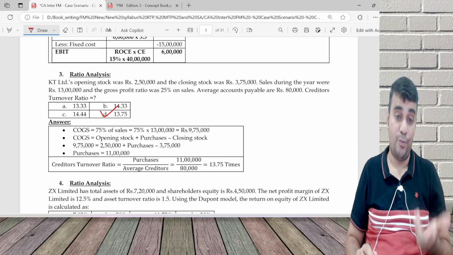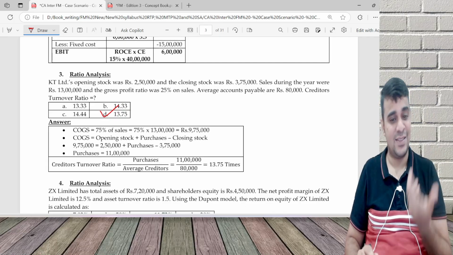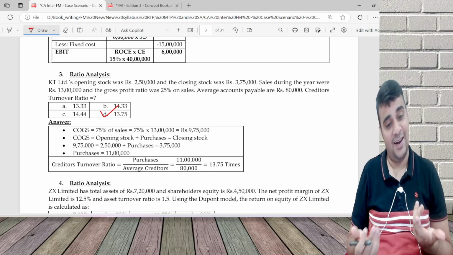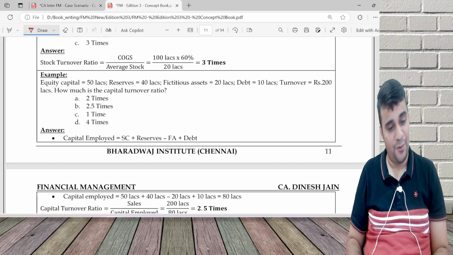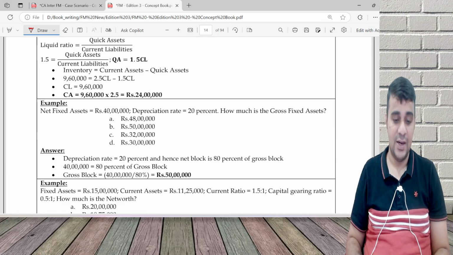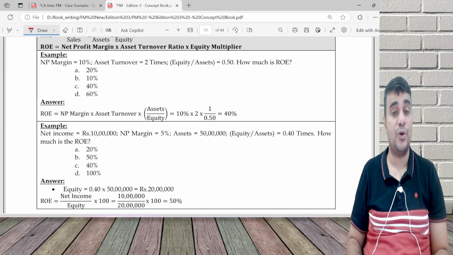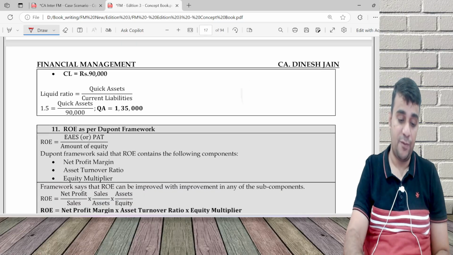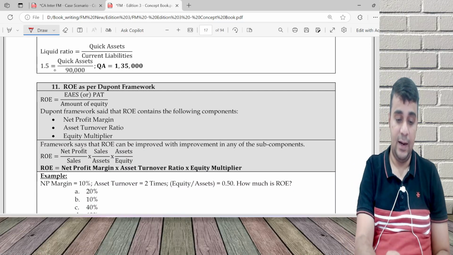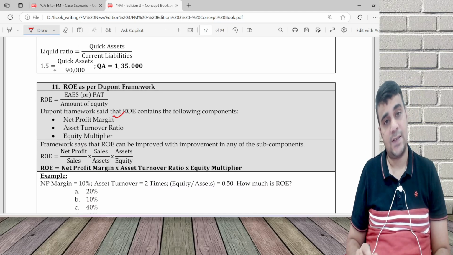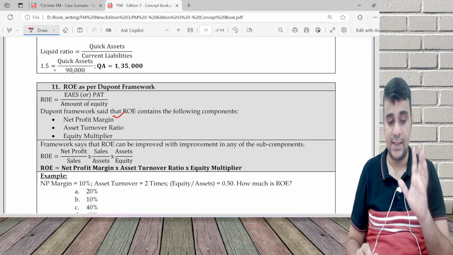Okay, next is on DuPont model. Now, the challenge is the student is not aware of what is DuPont model. I can't help it. I'll anyway show the formula of DuPont model so that you get a lot of comfort in solving my concept book, going through my concept book. The DuPont framework formula is net profit margin into asset turnover into equity multiplier. That is the ROE formula.